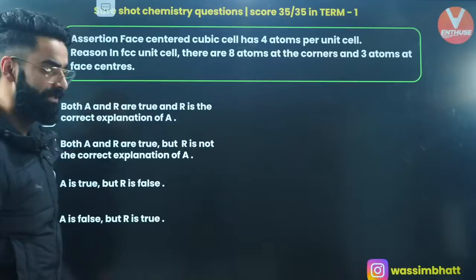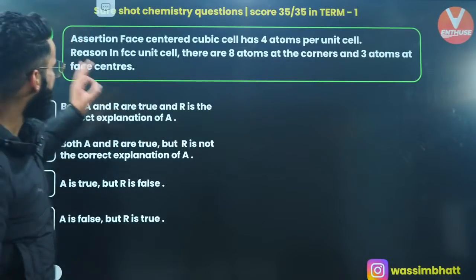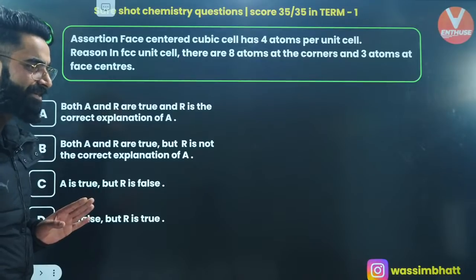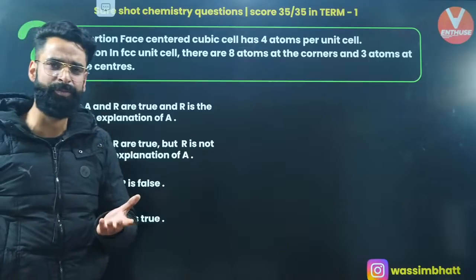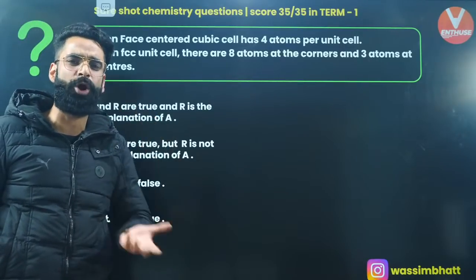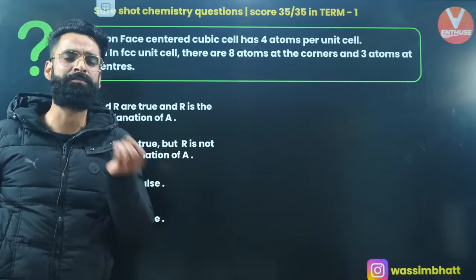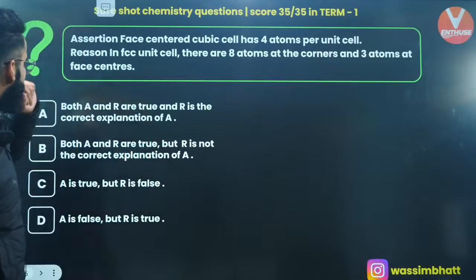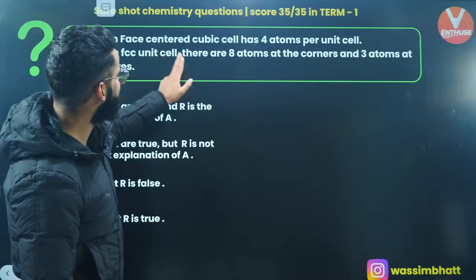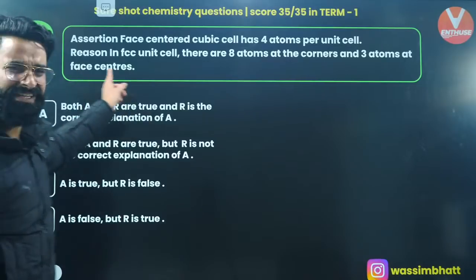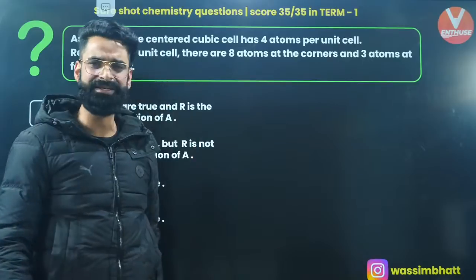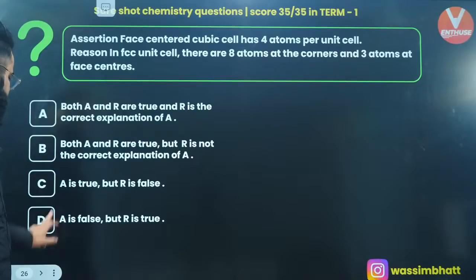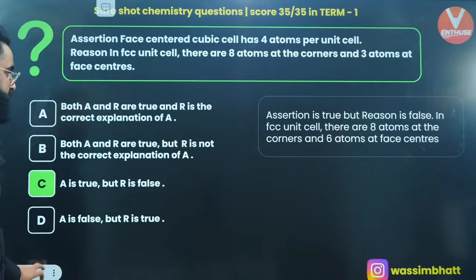Moving on to one more question. Kill this one. Face-centered cubic cell has 4 atoms per unit cell. Yes, absolutely right. In a face-centered cubic unit cell, constituent particles are present at the corners and at the face centers, right? So 1/8 multiplied by 8 plus 1/2 multiplied by 6 makes it 4. And the reason says, in face-centered unit cell, there are 8 atoms at the corners and 3 atoms at the face centers. What nonsense is he saying? 3 atoms at the face centers? No way. So the assertion is absolutely right, but the reason is false. So A is true, R is false, and C is going to be the answer.